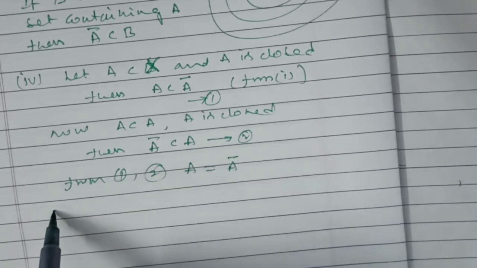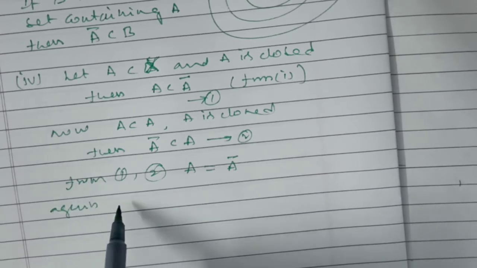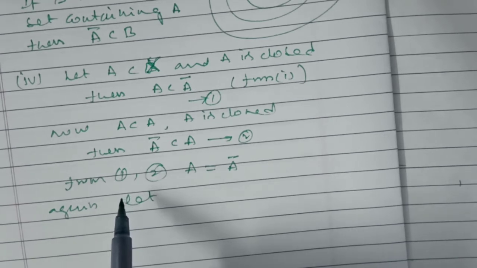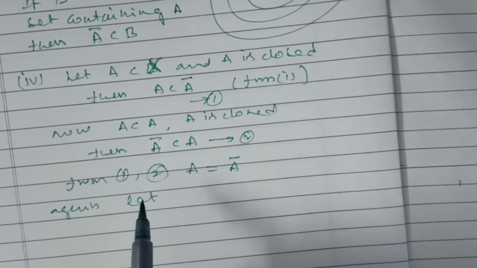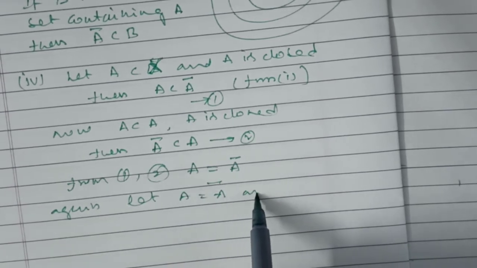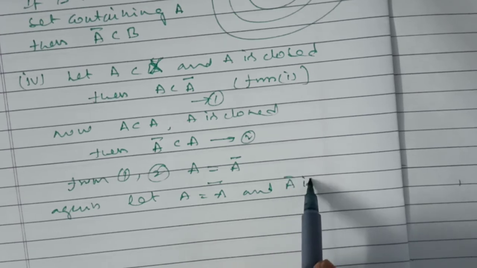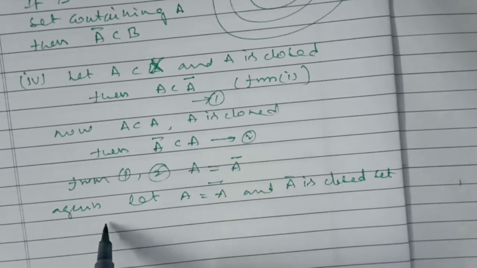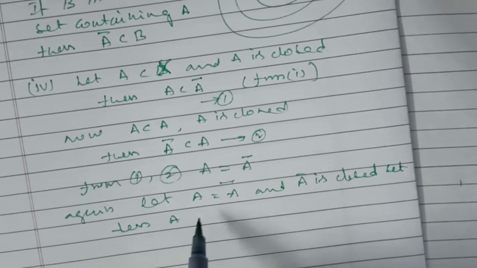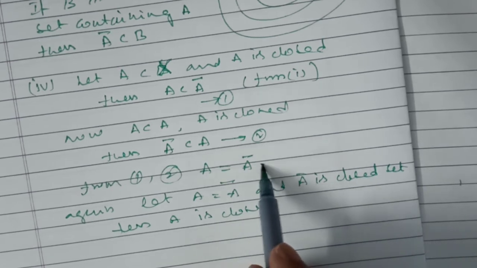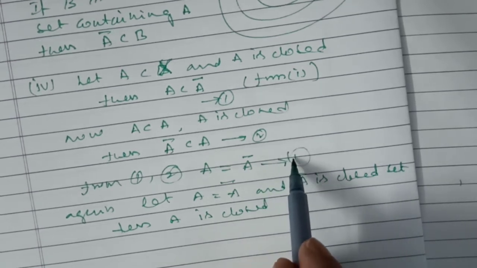Again, let A be equal to A bar, and A bar is a closed set because it is the intersection of closed sets. Then A is closed. So take this as equation 3 and this is 4.